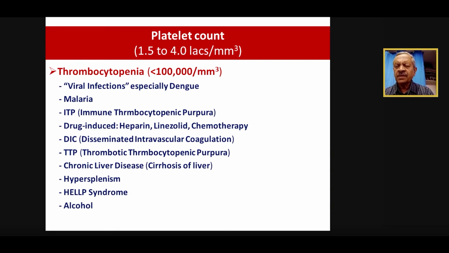We see thrombocytopenia in so many conditions, but these days the most important are two conditions, that is dengue as well as chikungunya, as well as malaria. Malaria, especially Vivax malaria, we have seen so many patients with thrombocytopenia. All thrombocytopenia or lower platelet counts do not need hospitalization, do not need platelet transfusions. In dengue fever especially, we give platelet transfusion only if the patient is bleeding or the platelet count is below 20,000 or the patient has pre-existing conditions or is elderly. Otherwise, you don't need to give the platelets.